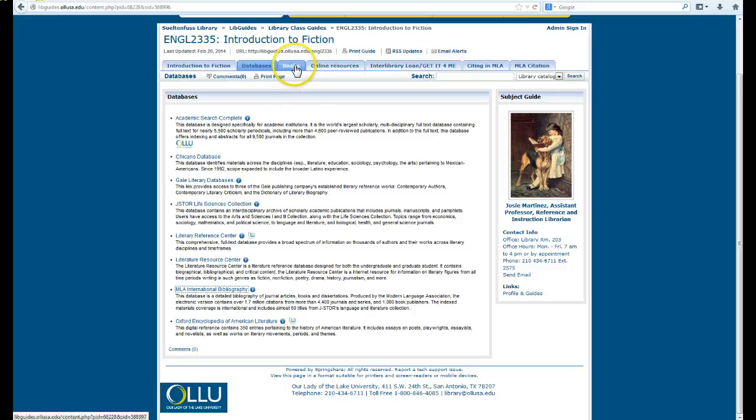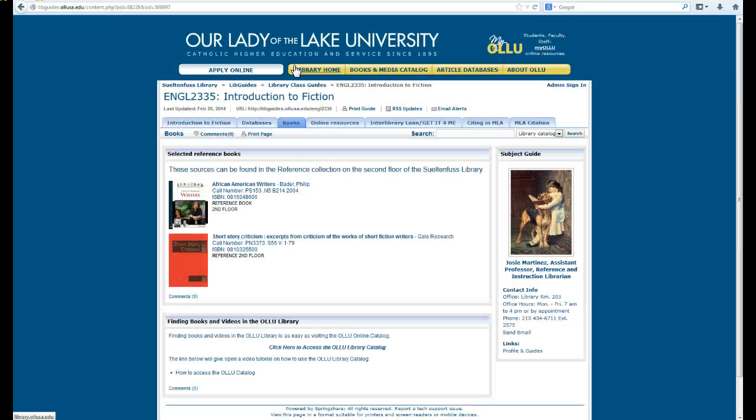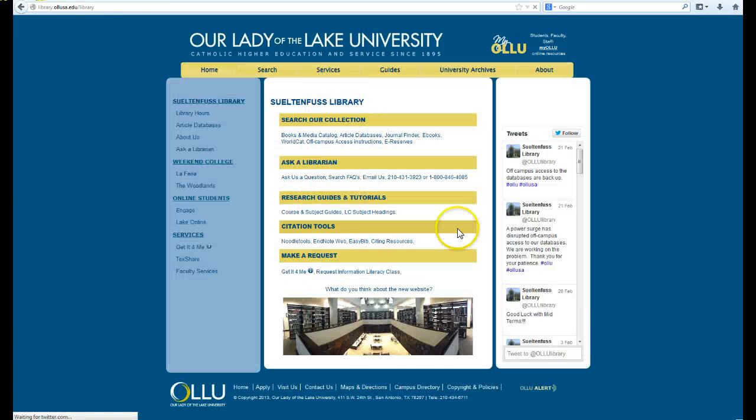Okay, for books, these are a couple of books that we have available, in particular for any of the African American writers. We have this reference book available on the second floor along with a lot of other books. How would you do a book search? Okay, we go back to the home page. The book search is right here under Search Our Collection.